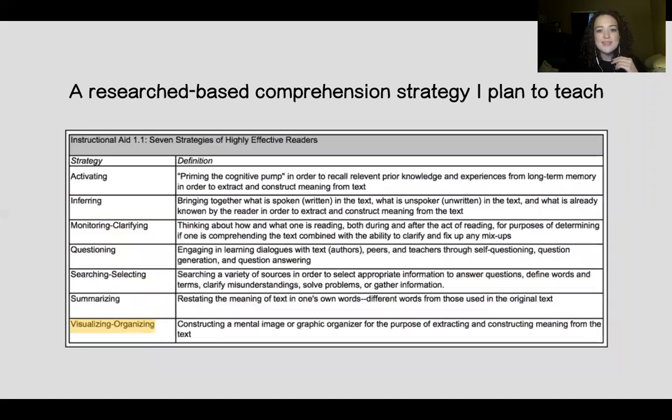A research-based comprehension strategy that I plan to teach, as I was saying, is using graphic organizers to organize the vocabulary. Graphic organizers are a way to visualize and organize your key concepts and information. This whole chart comes from adlit.org, and gives you a bunch of different strategies. And as we can see, we're using visualizing and organizing whenever we use our graphic organizers.